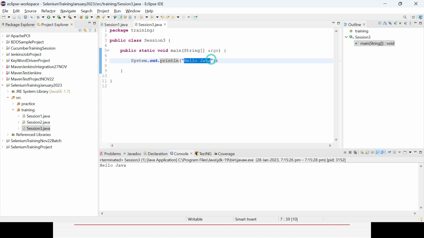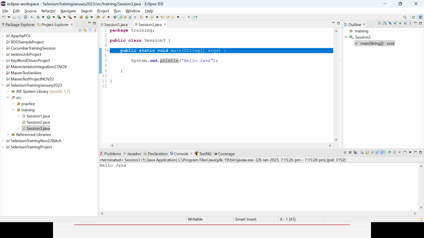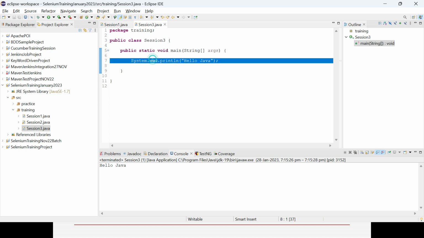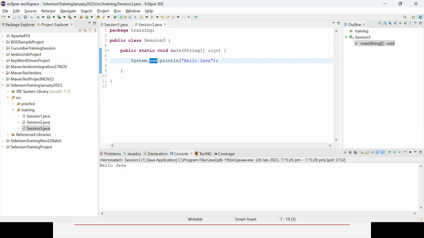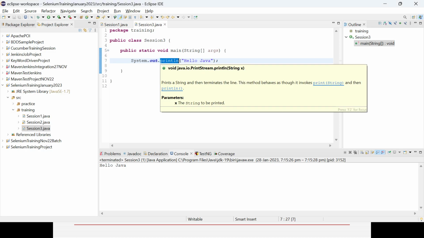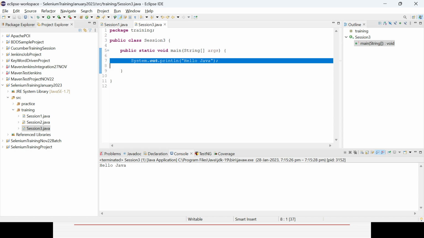So that way these two methods are very, very important, because without the main method your code will not work. And in case you want to print something in the console, System.out.println. System is the predefined class, out is one of the important instances, and println is the method name for printing, and then hello Java is the message you want to print in the console.